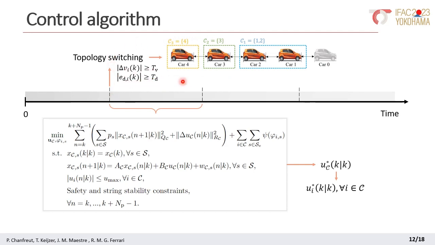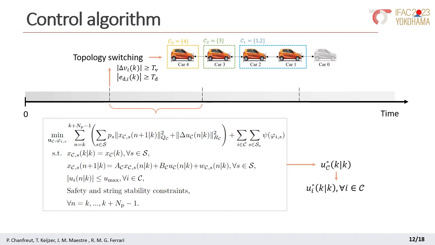In particular, we chose the topologies according to the tracking and relative velocities. That is, when the tracking error is smaller than a certain threshold and all the cars are driving at approximately the same speed, then we promote a decentralized operation. Otherwise, coordination is promoted by merging the cars into the same coalitions.